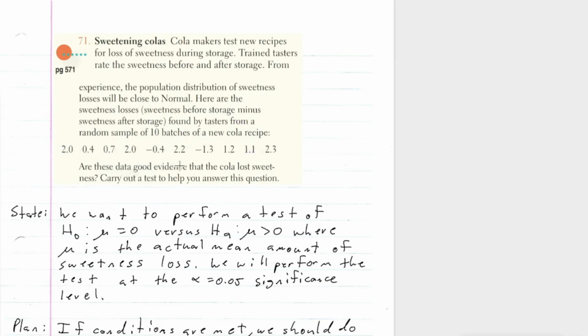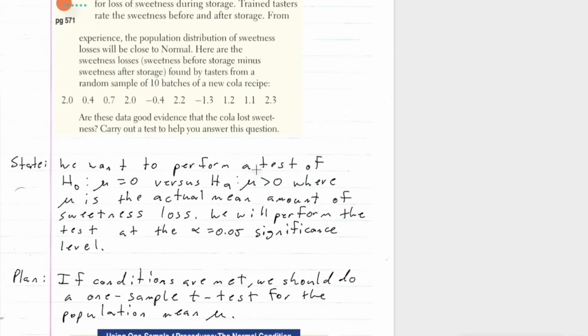Are these data good evidence that the cola lost sweetness? Carry out a test to help you answer this question. All right. So our statement would be we want to perform a test at H naught: mu is equal to 0. So basically there is no average loss of sweetness, versus the alternate hypothesis, where there is an average loss of sweetness, right? The mean is bigger than 0, where mu is the actual mean amount of sweetness loss. We will perform the test at the alpha equals 0.05 significance level.